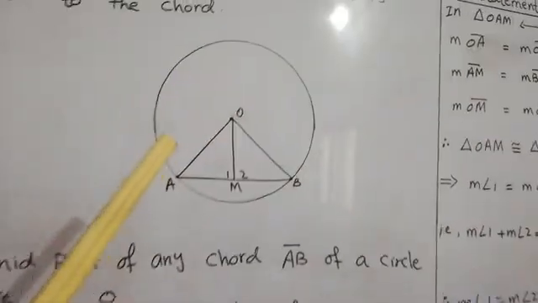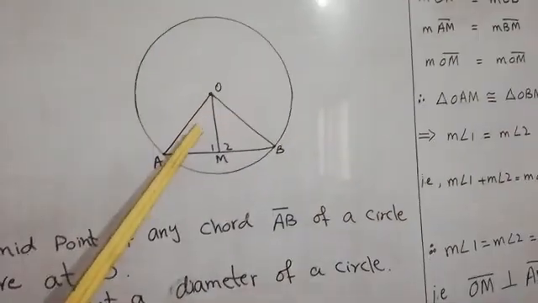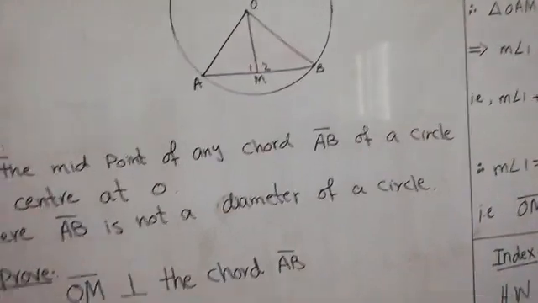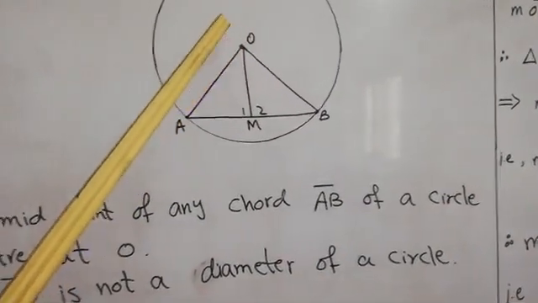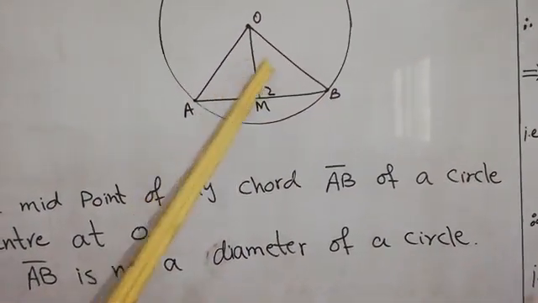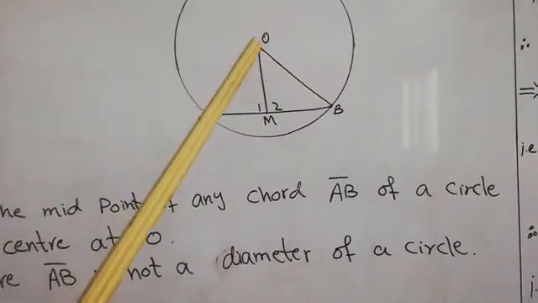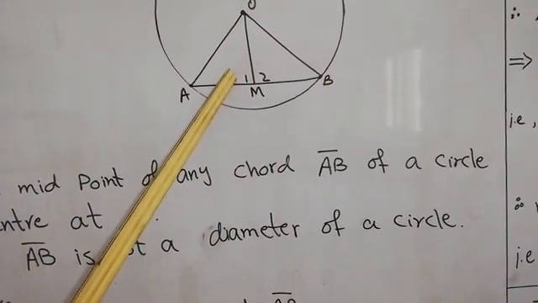First of all, we will take the help of a construction to make these two lines a geometrical shape. For example, for this we will join O with A and O with B, and we will have two triangles OAM and OBM, and we will name these two angles 1 and 2.